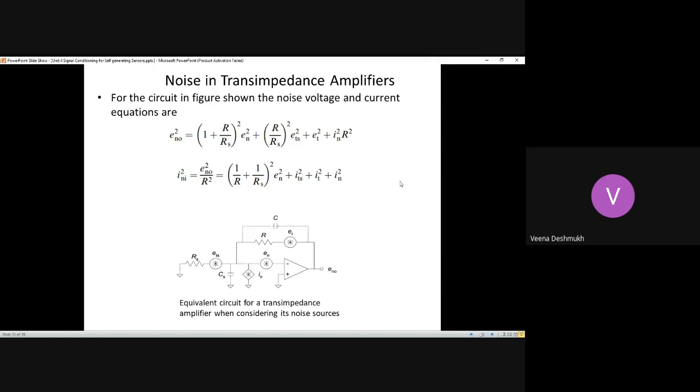Now, in the previous class, we saw simple op amps where the noise current source at the input terminal arises out of the offset current, which in turn arises out of the offset voltage.